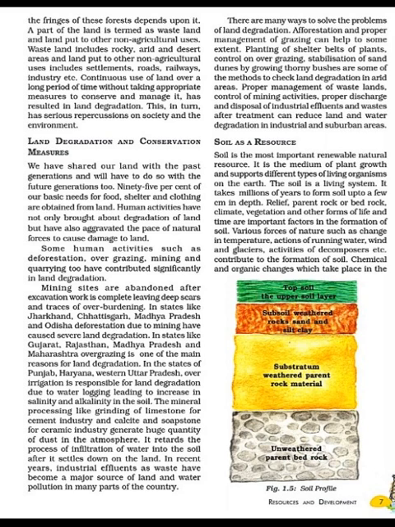Then the fifth measure is shelter belts. Planting lines of trees to create shelter also works in a similar way. The rows of such trees are called shelter belts, so we can grow rows of trees. These shelter belts have contributed significantly to the stabilization of sand dunes and in controlling the expansion of desert in western India.